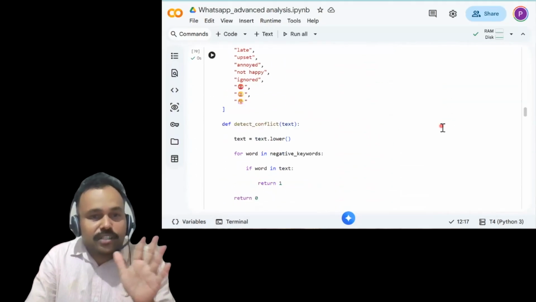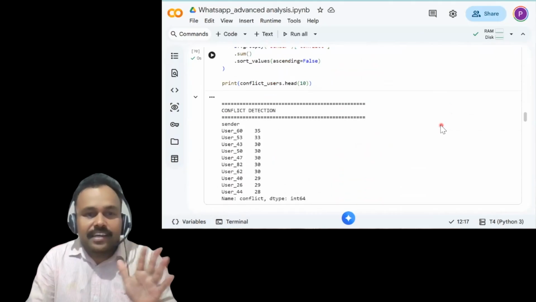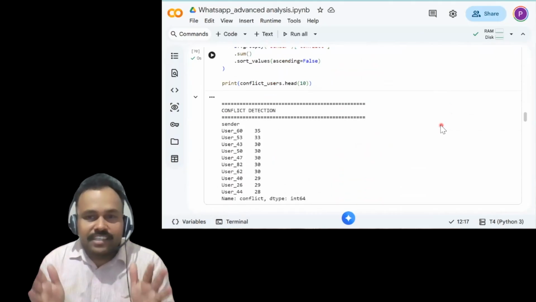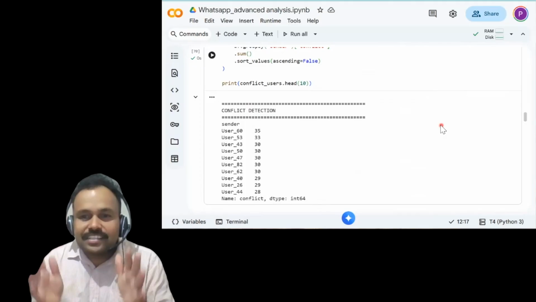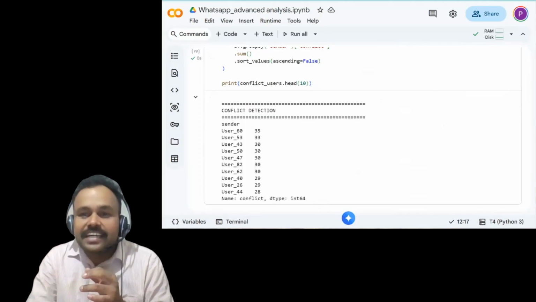So this is the code for the conflict detection. Yeah, user 60, user 53, user 43. Those are the contributors to conflict-related conversation in this particular WhatsApp chat.